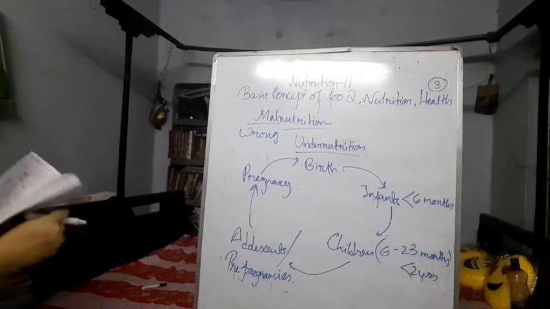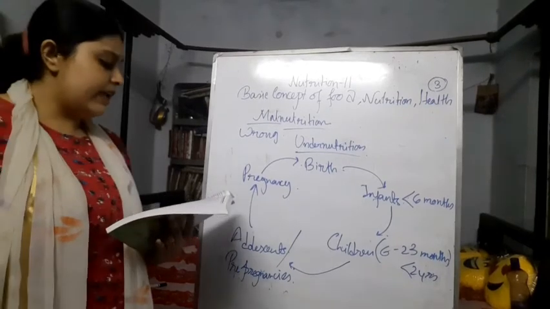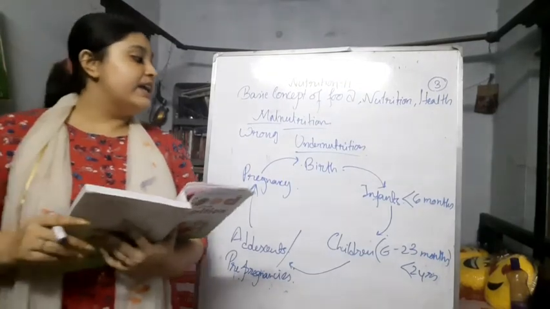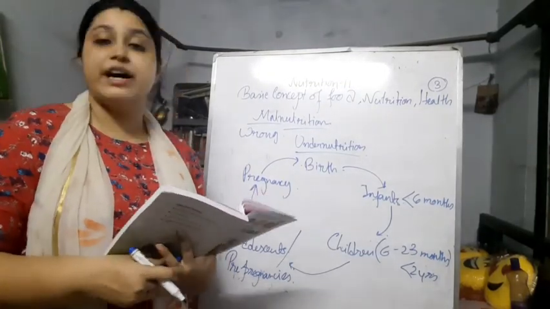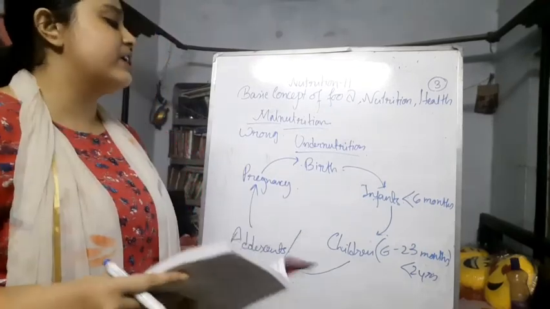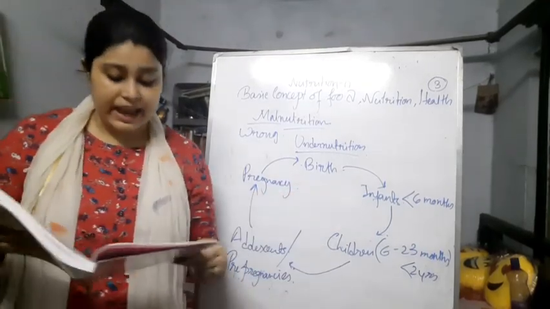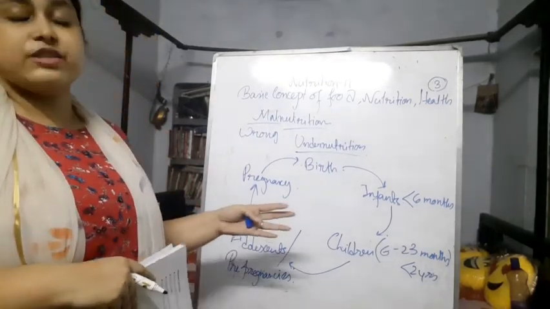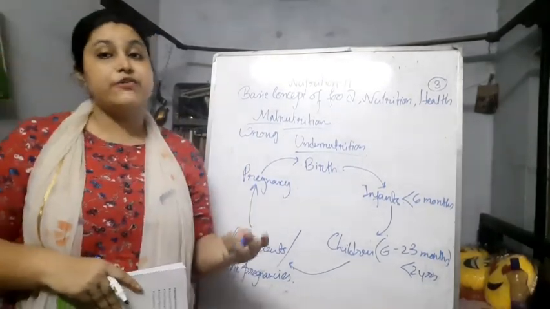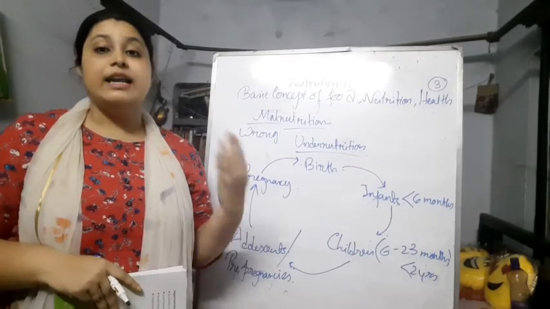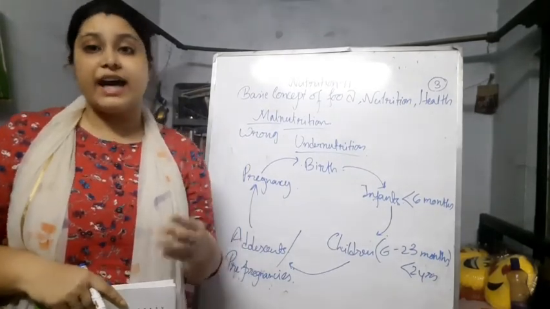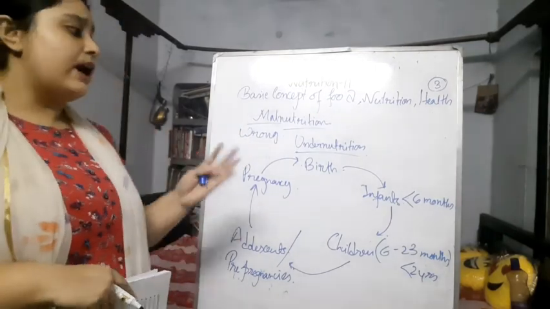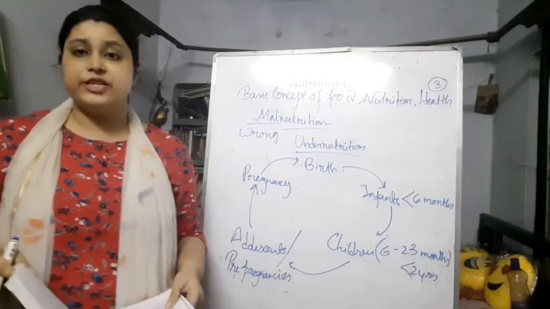In the birth stage, if the baby is not having the breast milk properly, then he or she will be undernourished. When he or she is in the infant age, there should be exclusive breastfeeding. You have to encourage weaning food, like soft rice, boiled potato, and also proteins, carbohydrates, fat, vitamins, everything.